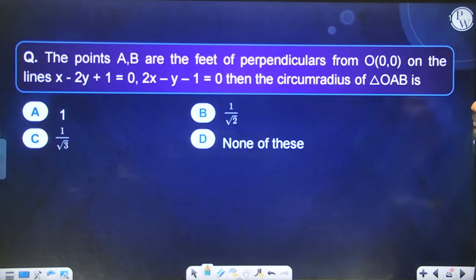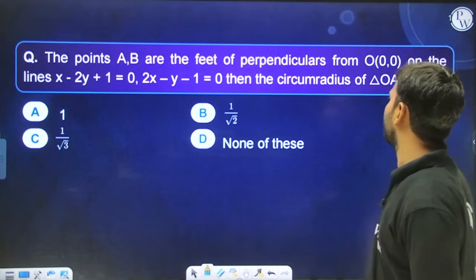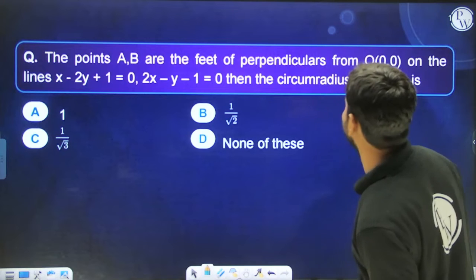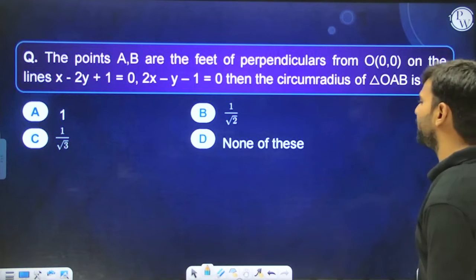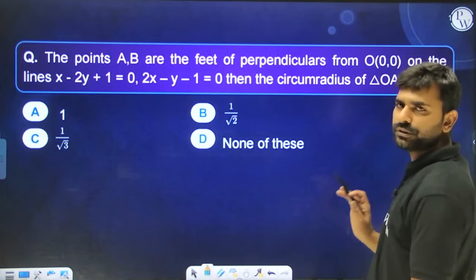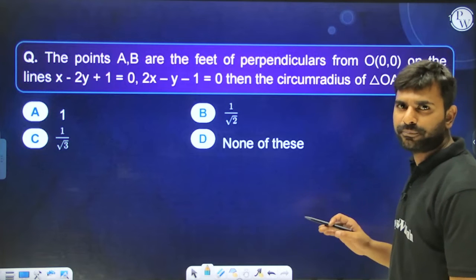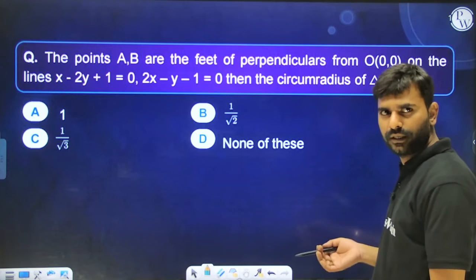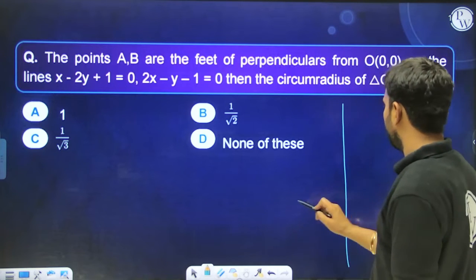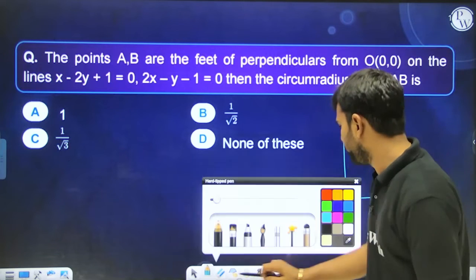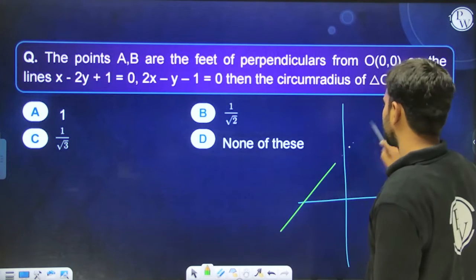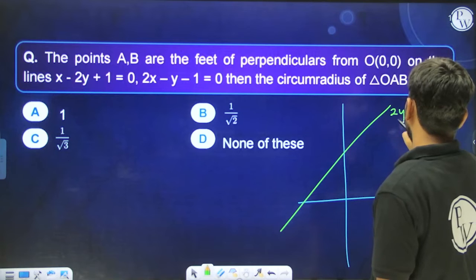Moving ahead, the points A and B are the feet of perpendicular drawn from the origin on these lines. Then the circumradius of the triangle OAB is going to be what? I think you can do this, there should be no issue at all. Feet of perpendicular, I hope you can find. Yes, 2y equals x plus 1, so this is our line, 2y equal to x plus 1.